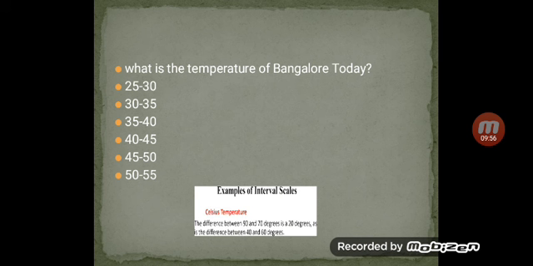You can also see the example below: the difference between 90 and 70 degrees is 20 degrees, so the interval is 20, and the difference between 40 and 60 is also an interval of 20. Here in my example the interval is 5, that is 25 to 30, 30 to 35. This is called an interval scale. You have already learnt this in your statistics.